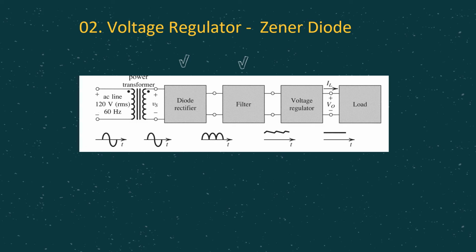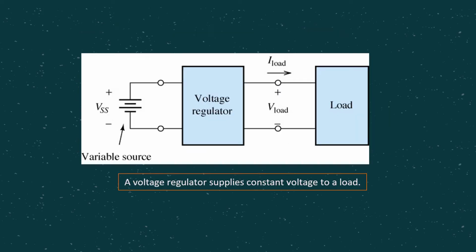As can be seen from the building block, we started out with the diode rectifier, where we convert the AC signal to one polarity. Then this one polarity signal is connected to a filter. Then later we can get the ripple voltage. Then this ripple voltage will be connected to the voltage regulator, which we are going to discuss later, because at the end of the day, we want to produce a straight line to represent the DC voltage. So basically, for voltage regulator, as the name says, it will supply constant voltage to a load.